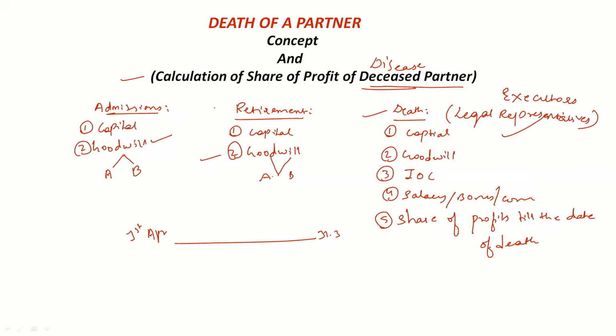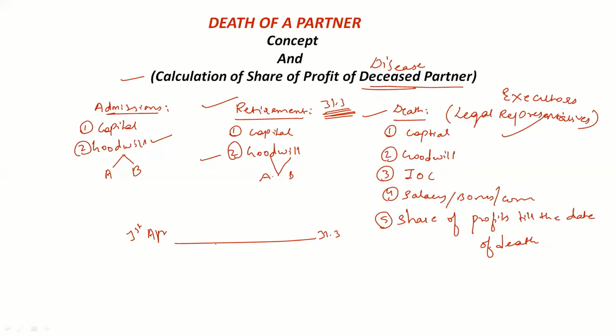For retirement, we can know beforehand that a partner is going to retire. Why? Because the partner has to give a notice before his retirement. So usually the partner will retire at the end of the accounting year. From next year onwards he will not join the business, and in most cases this happens. Now death is not certain, death does not come with notice. Any partner can die at any point of time, on any day during the year.